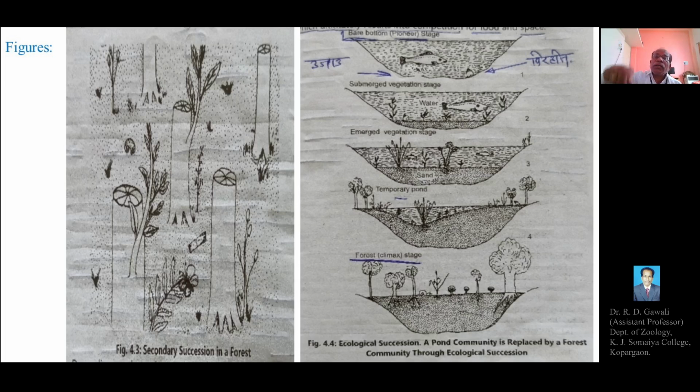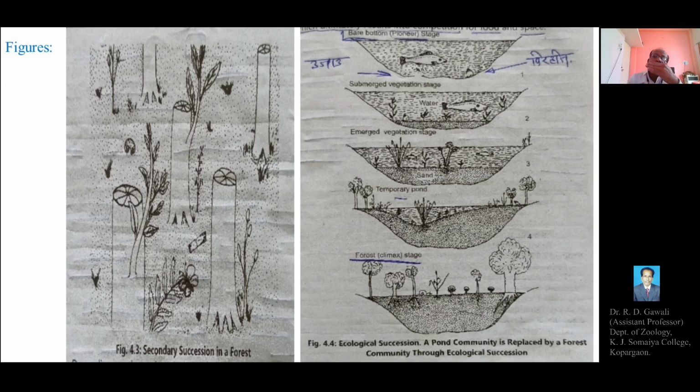This is the figure showing ecological succession, that is, the transformation of a pond community into a forest community. Over a long period of time there is a continuous replacement and advancement or changes taking place in the biotic community of the pond and also its physical environment, the structural components of the pond.